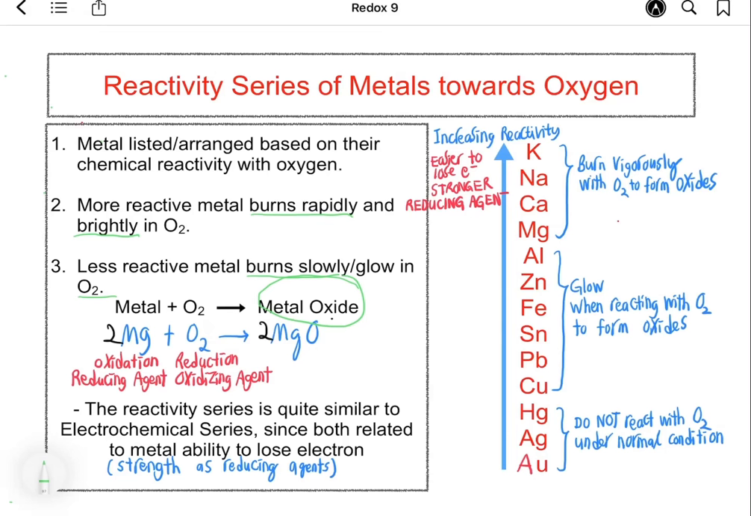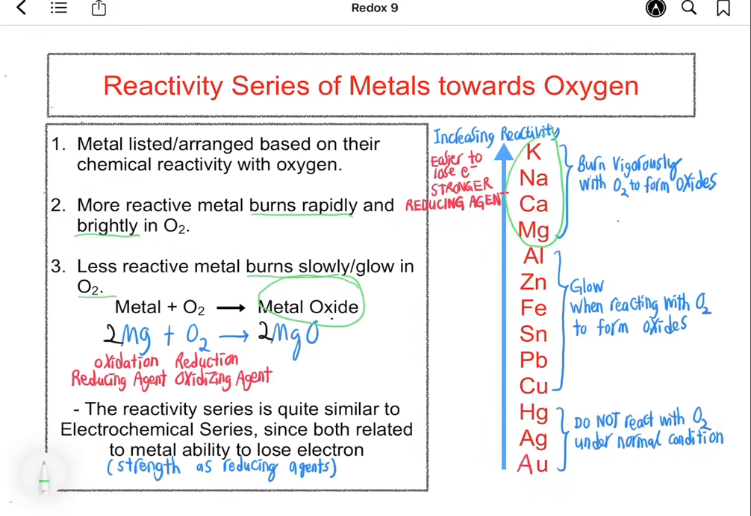And since magnesium gains oxygen, magnesium undergoes oxidation and acts as reducing agent, while oxygen will undergo reduction and act as oxidizing agent. Now, based on the chemical reactivity of those metals with oxygen, the metal can be arranged in a list from most reactive to the least reactive, and we call this series the reactivity series of metal, where metal in higher position is more reactive while metal in lower position is less reactive with oxygen.